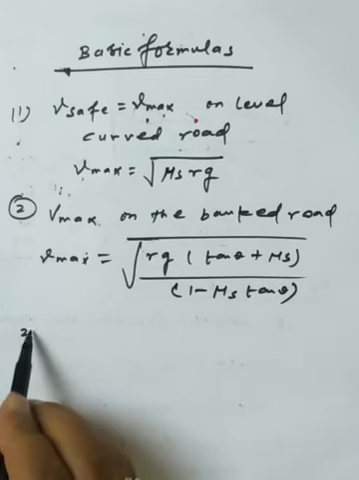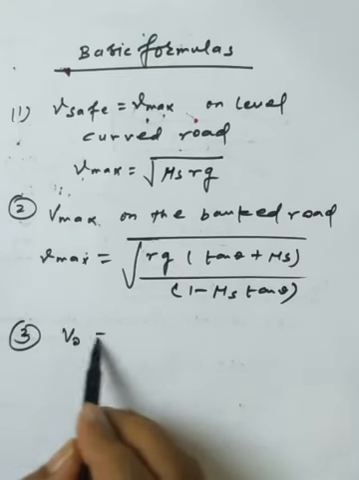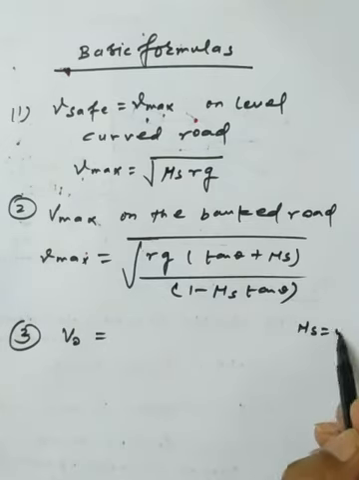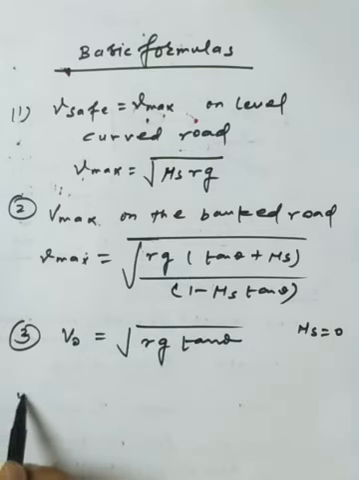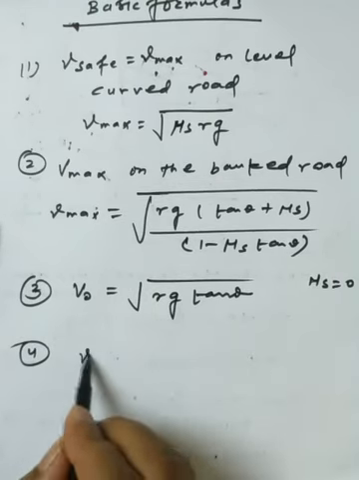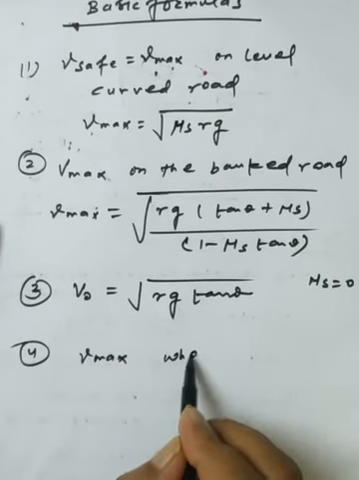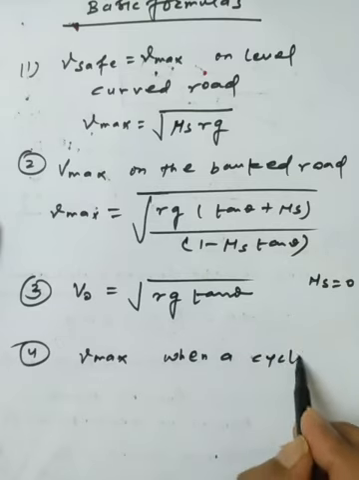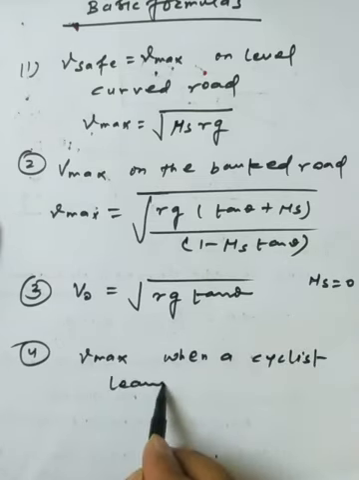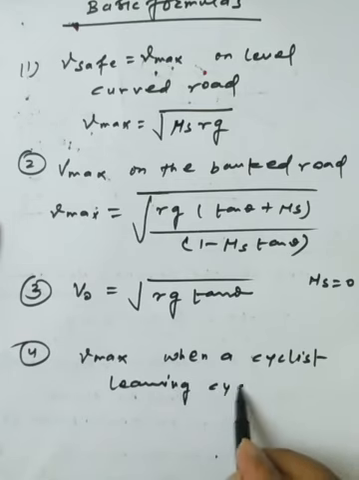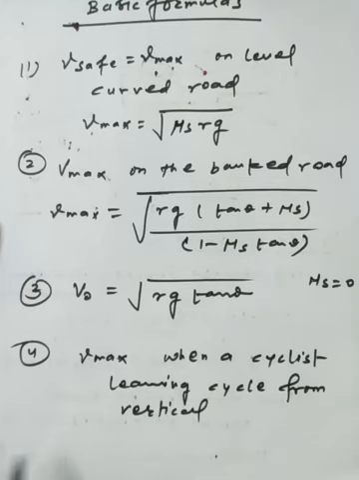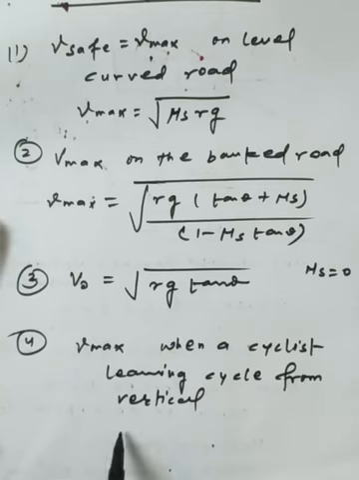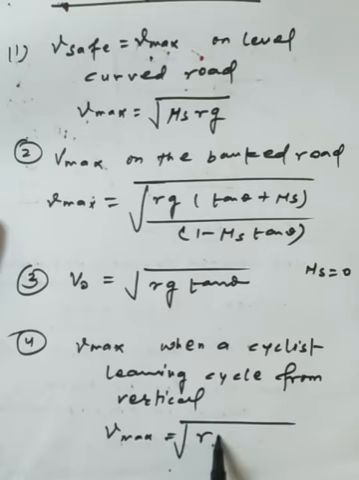The third formula is V optimum. As mu s is equal to 0, assuming the special case, we get under root Rg tan theta. Fourth, V max when a cyclist leans the cycle from the vertical. Here we use the basic formula V max equal to under root Rg tan theta.